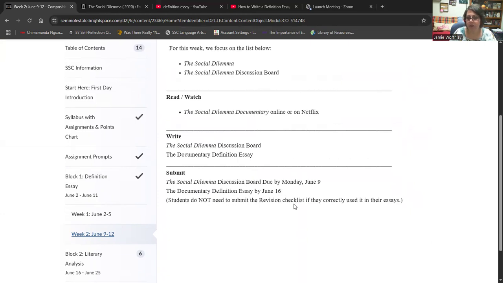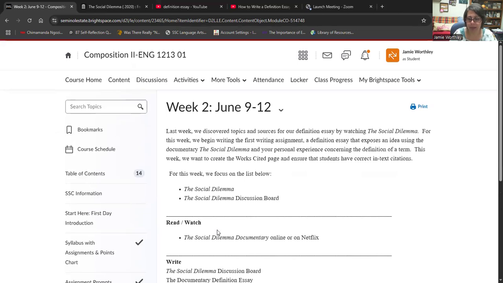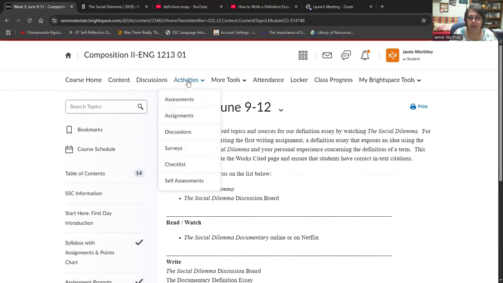And you don't need to submit what's called the revision checklist, which I need to upload, if you use it in your essay, because it's just a checklist where you go by and check, yes, I did that. Yes, I did that. The checklist says like, did you use second person you? Did you use contractions? All these tedious things that I have to constantly grade when students really should know not to use them in your essays. But anyway.